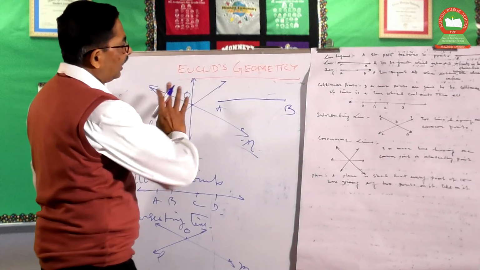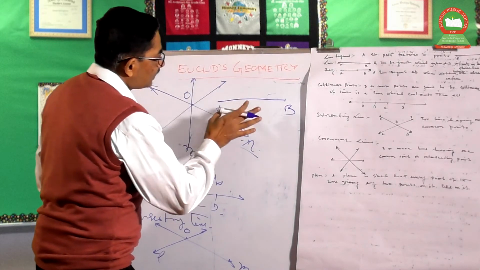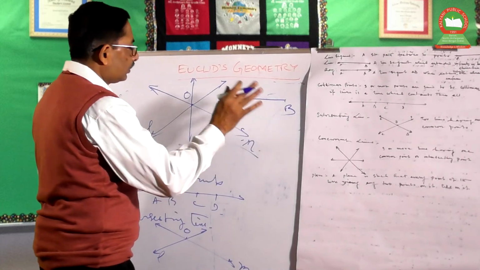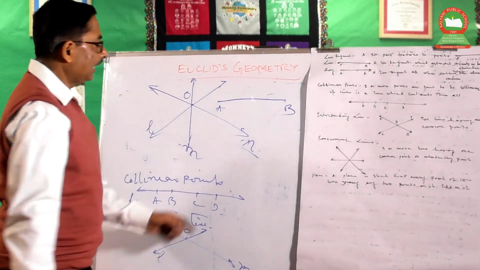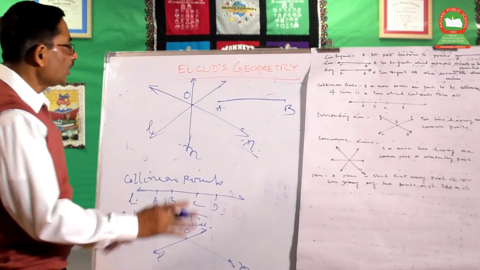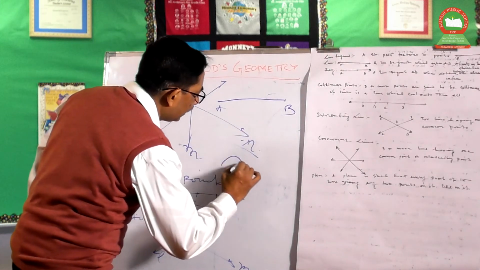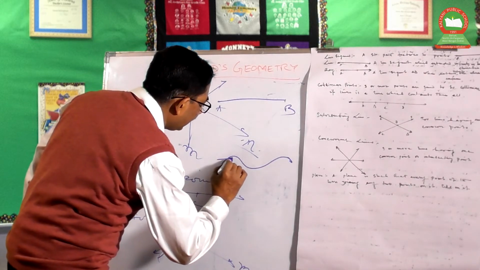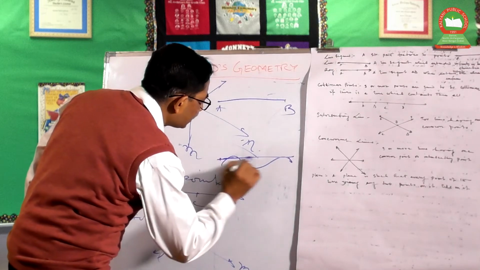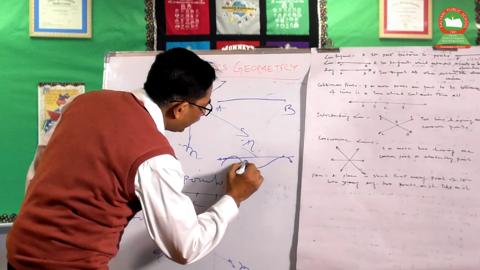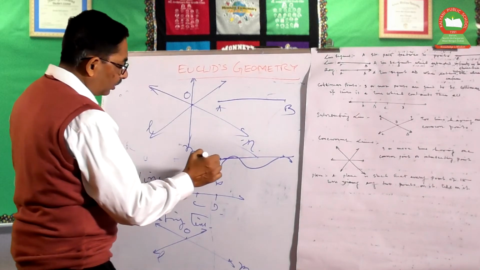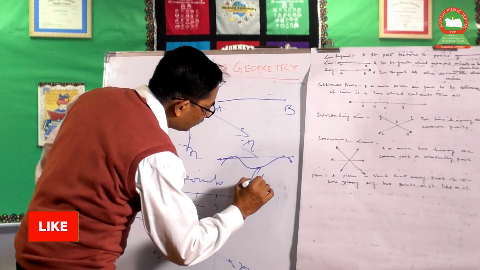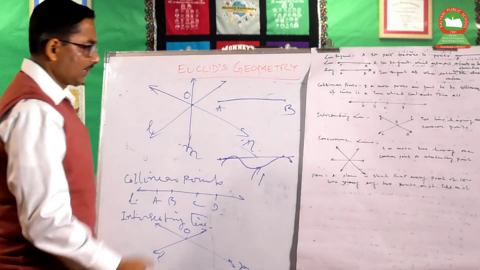A plane is such that every point on the line joining any two points lies on it, and this is called the plane. If it does not lie, suppose on any surface where one point may be drawn over here, or two points may be joined over here, and all the points are not on the surface, then this is not a plane surface. This is a curved or irregular surface.